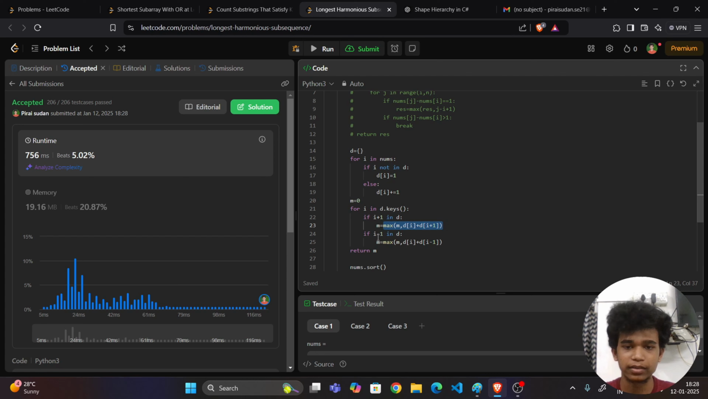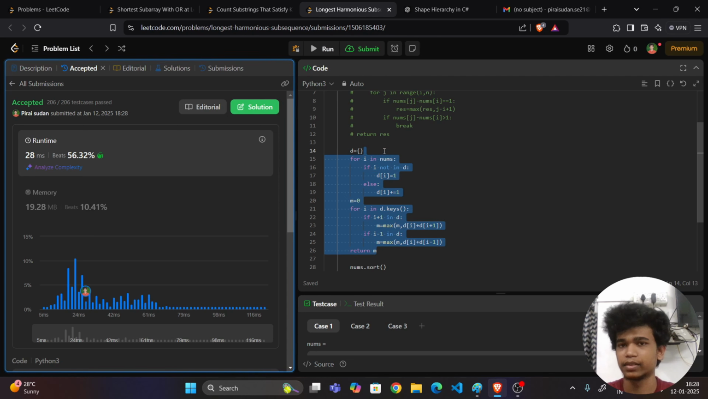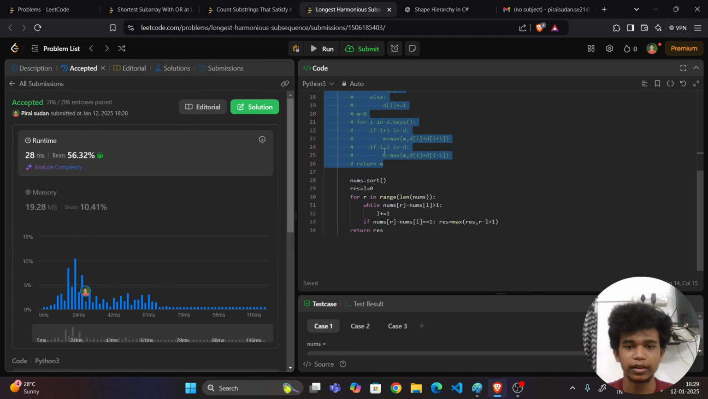You want to take the max. The same thing applies to i minus 1 also, if it is present in that hash map. Okay, now return m. That's it. Let me submit it. Yes, submitted successfully. Now let us go to the last approach. The last approach is the sliding window approach.